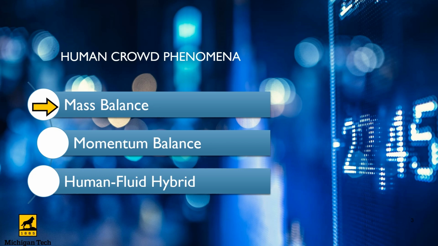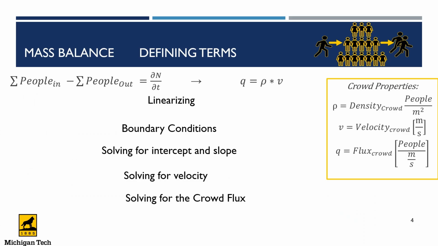We will begin with the mass balance, then move to momentum balance, and then lastly the human fluid hybrid.